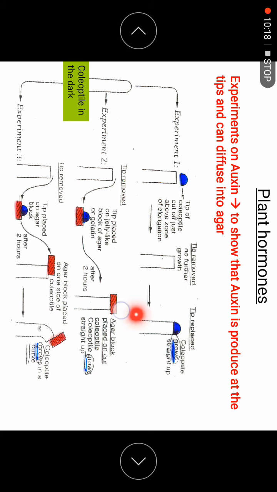The second experiment is no problem, because it shows that auxin is produced at the tip and the shoot grows upward when the agar is placed on top. But in the third experiment, how come it grows towards the opposite direction of the block? It shouldn't. It's something that can be explained, and we have to explain that one.